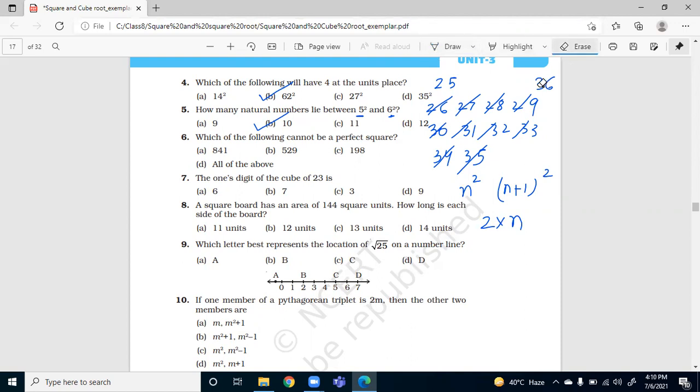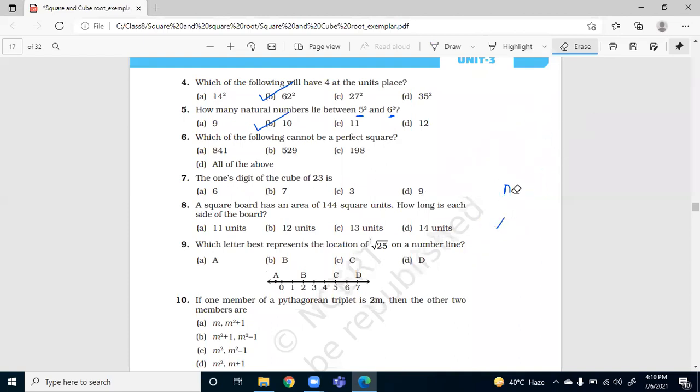Okay, Ma'am, question 6, can I tell? Okay, Dhriti, you tell. Ma'am, C part 198. Which of the following cannot be a perfect square? Reason? Ma'am, the numbers having the units place, which,